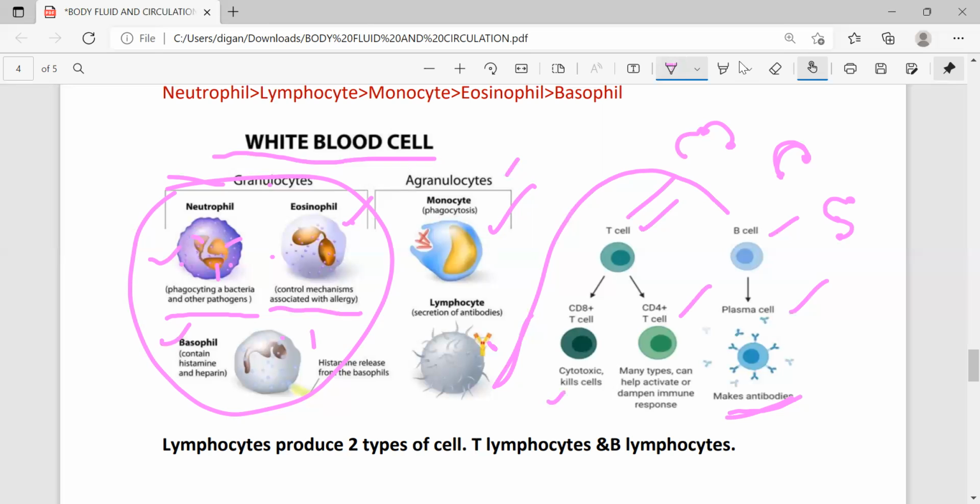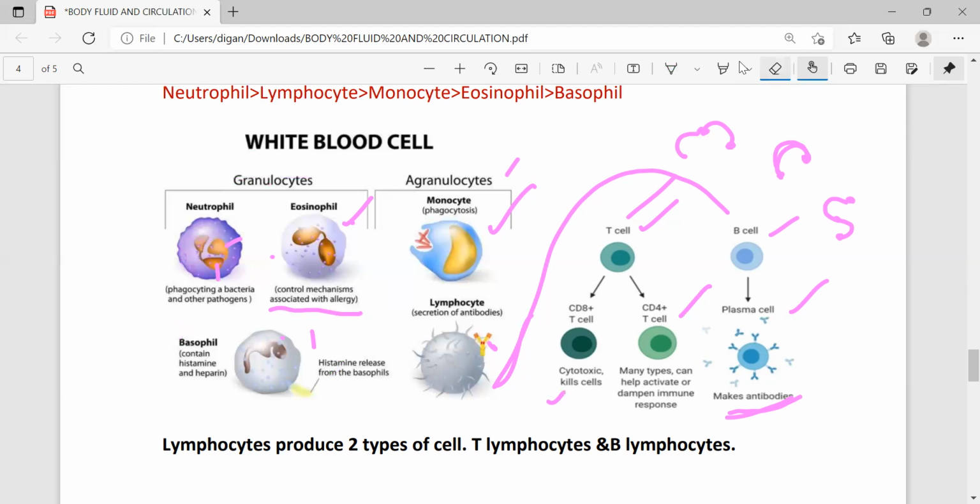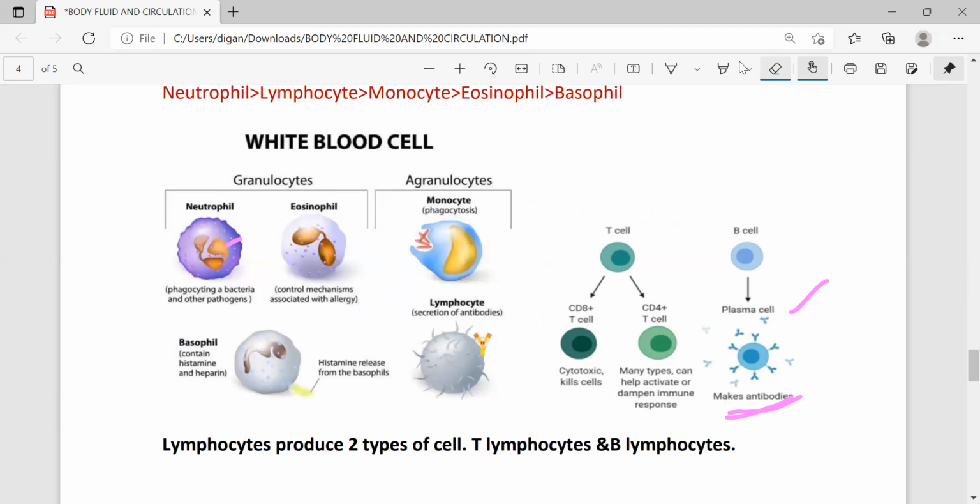So total white blood cells, means WBC, are divided into mainly two types. One is granulocyte and another is agranulocyte. Granules present, that's why granulocyte. Granules absent, that's why it is called agranulocyte. Next, granulocyte is of three types: neutrophil, eosinophil, basophil. The nucleus of neutrophil is multilobed. Then the nucleus of eosinophil is bilobed and headphone-like, and this is basophil. Then agranulocytes: monocyte and lymphocyte.